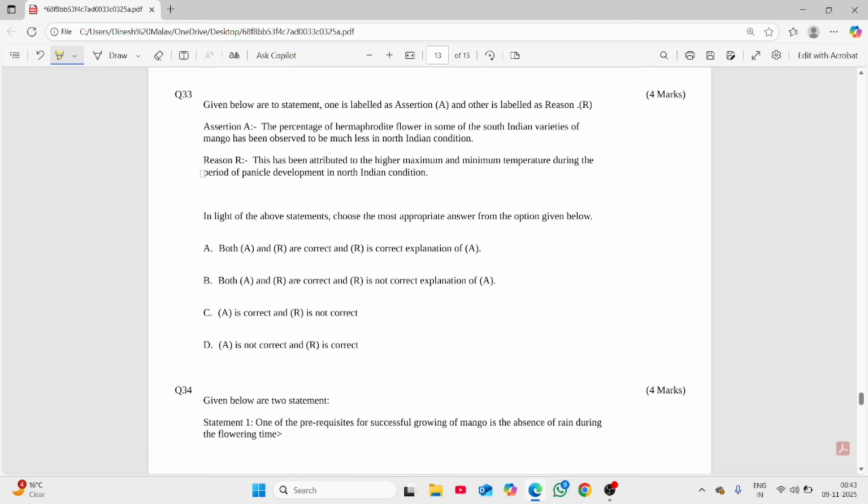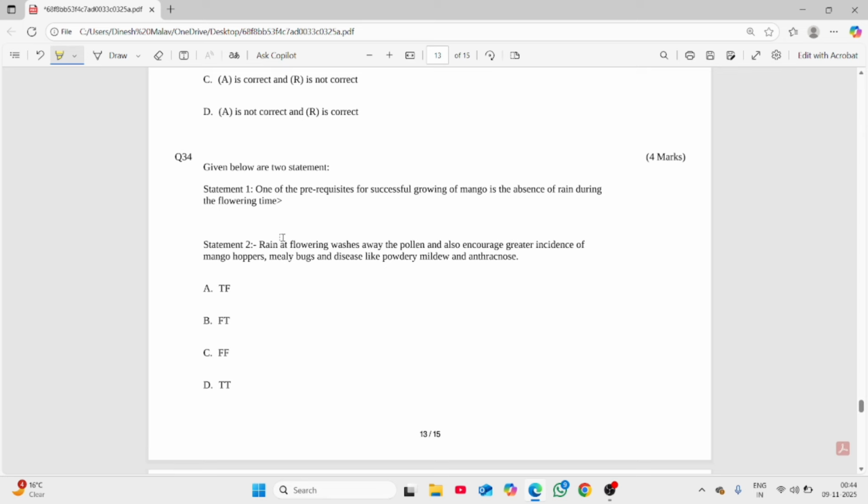The percentage of hermaphrodite flowers in some South Indian varieties of mango has been observed to be much less in North Indian conditions. Yes, definitely it is true. And this has been attributed to the high maximum and minimum temperature during the period. Yes, definitely in North Indian conditions there is a diurnal variation, so we do not get an accurate number of hermaphrodite flowers, as I explained earlier. A high number of hermaphrodite flowers are observed at high or optimum temperature. It should not be low temperature. So both assertion and reason are correct, and the reason correctly explains the assertion.